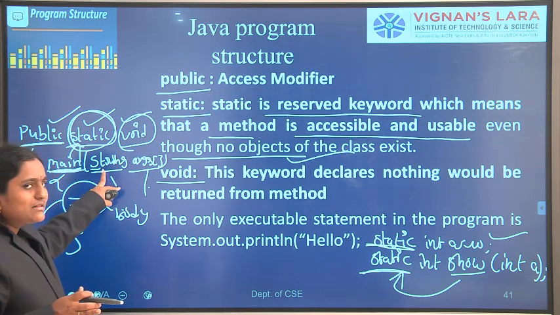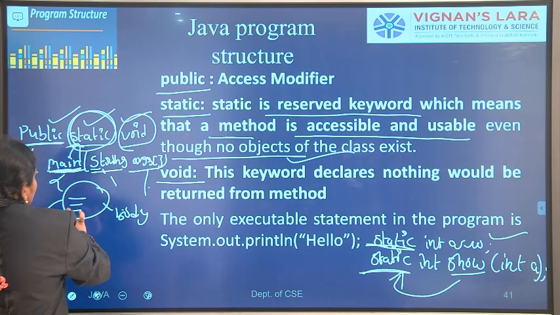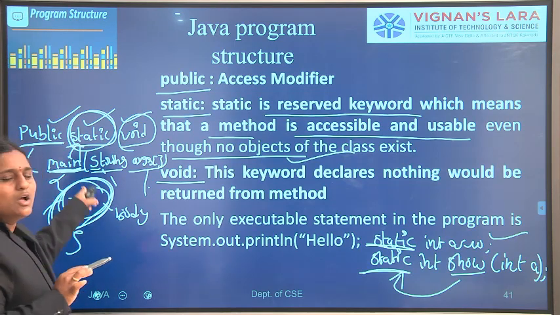Here String is the class. It is a pre-defined class. The first letter should start with an uppercase letter. Okay, it is the class body. Sorry, main method body.